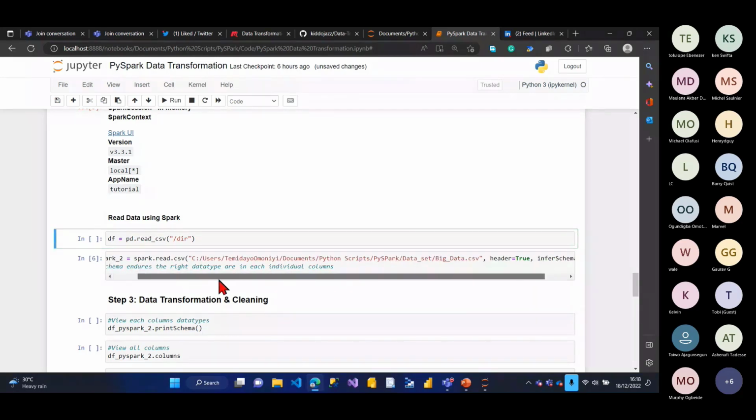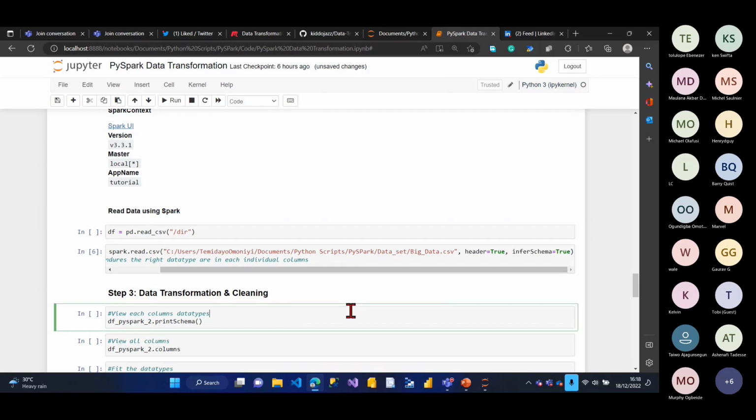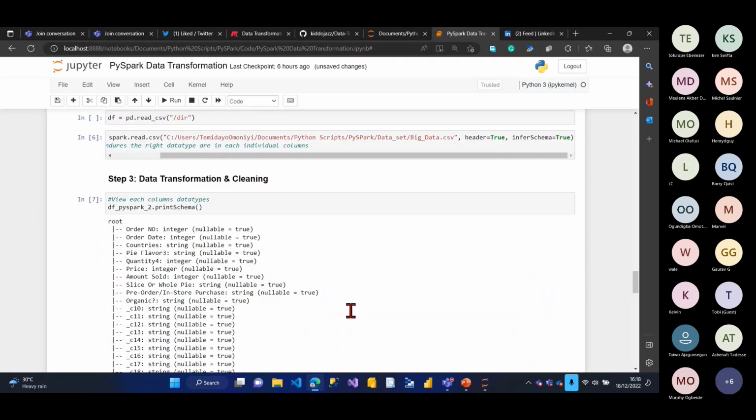So I added the file name and also added two things here, which is the header. I made header true, which means it's going to make the first row my header. I also put inferSchema true, so it's going to put the correct schema for each of the data. If I run this now, let's see the schema itself. I can see this is the entire data.